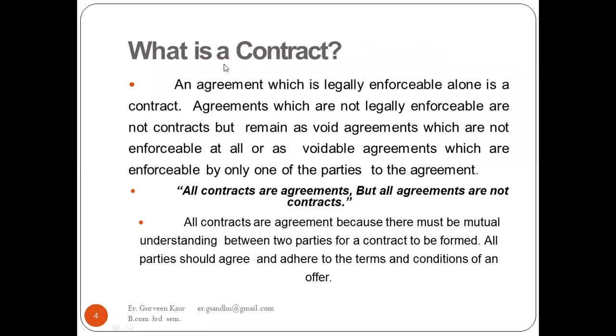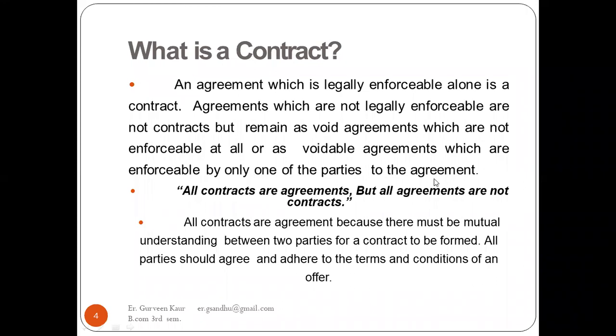Now under this, what is a contract? An agreement which is legally enforceable alone is a contract. When we make an agreement, a verbal agreement between two parties, but when it is legally binding, in a written form or in a legal binding, it will be known as a contract. An agreement which is not legally enforceable is not a contract but remains a void agreement, which is not enforceable at all, or a voidable agreement, which is enforceable by only one of the parties to the agreement.